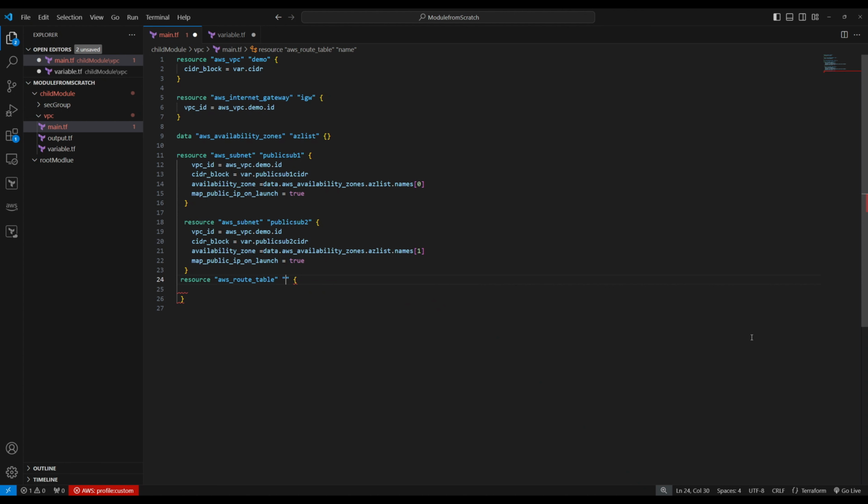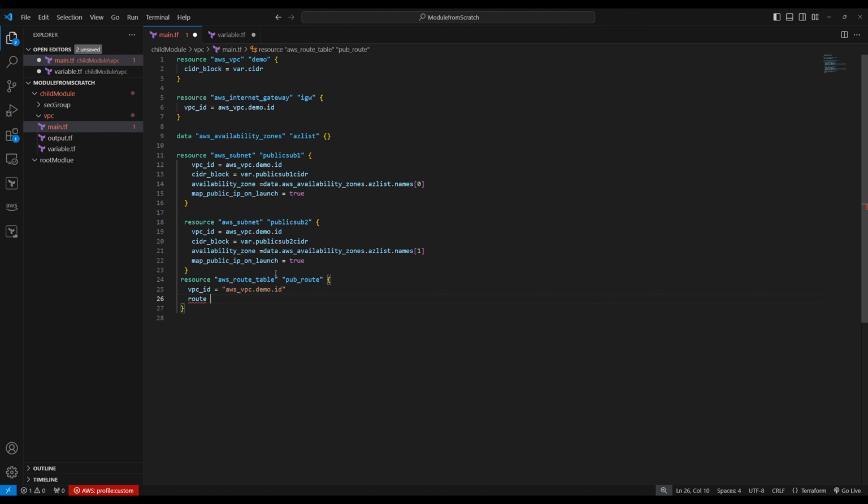We can change the name to public route, that's okay. Now route table requires which VPC it's going to. So VPC ID. VPC ID is the same thing right here. So VPC ID.